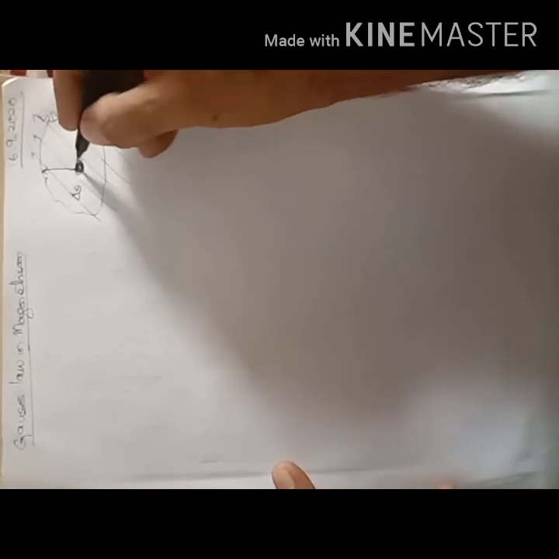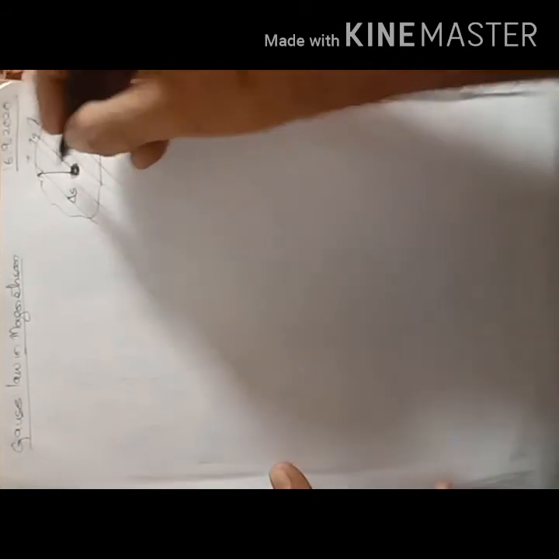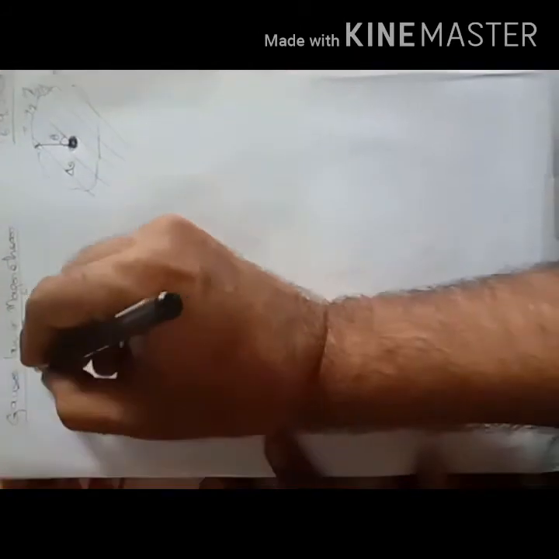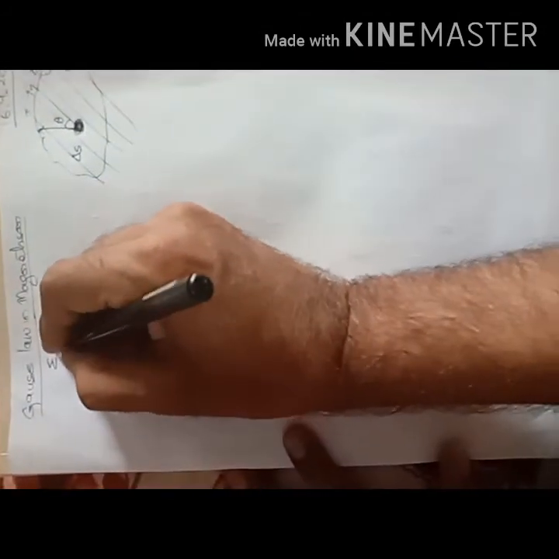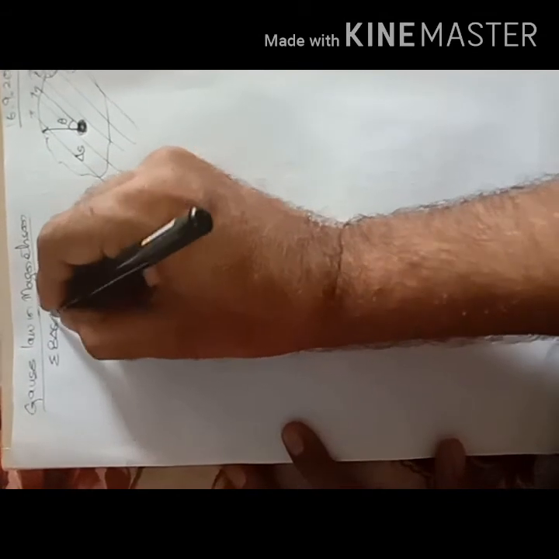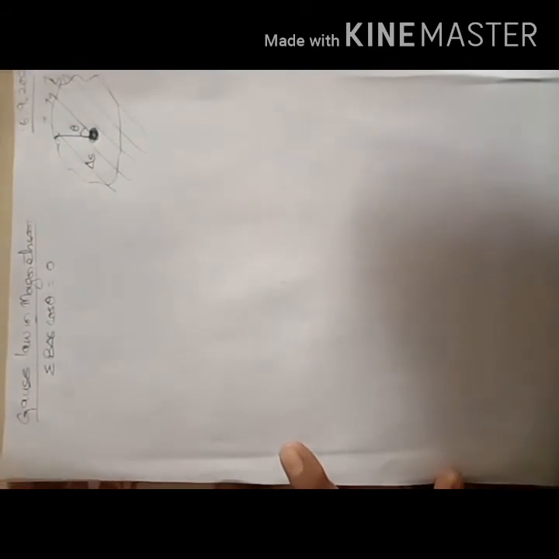If it is making an angle theta, then it is written as summation of B delta S cos theta is equal to 0.